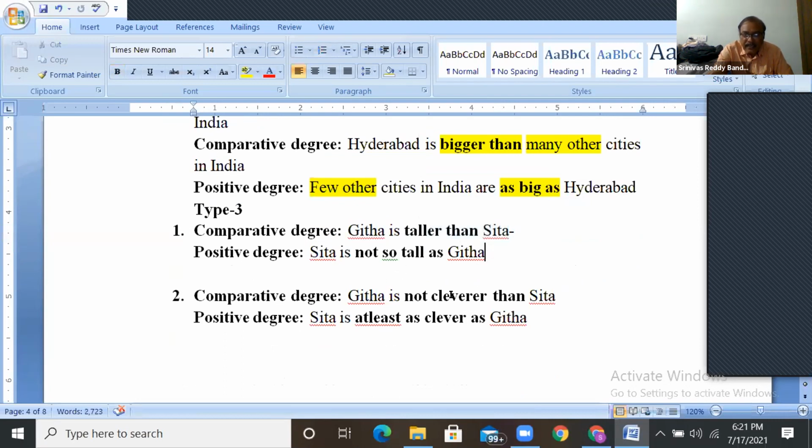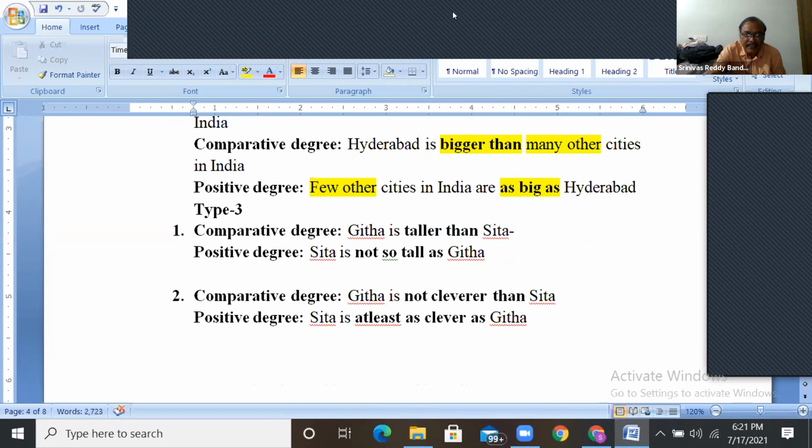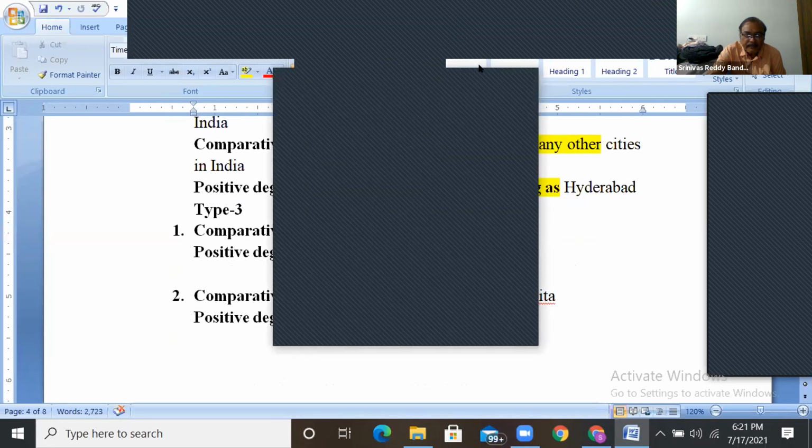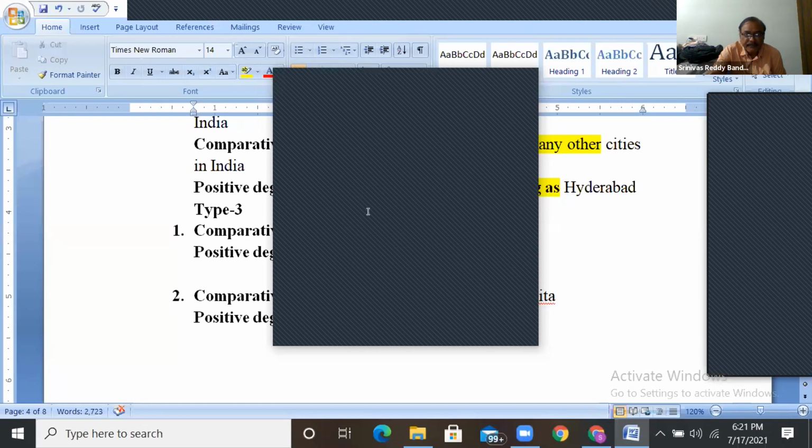Geeta is not cleverer than Sita. Means Sita is at least as clever as Geeta. Just observe that one, don't worry. Because in the examination, how will they ask it here? Superlative degree, comparative degree, positive degree.